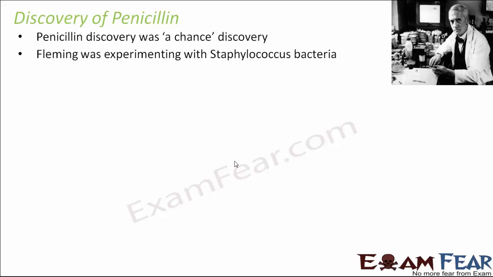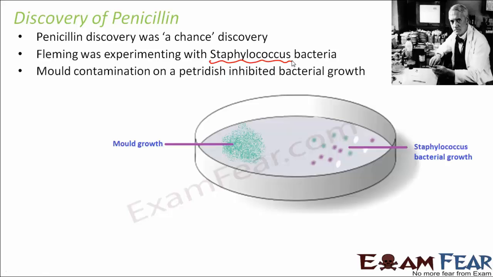So Fleming was experimenting with Staphylococcus bacteria. Staphylococcus is a particular type of bacteria. Cocci are those bacteria which are spherical in shape. So he was experimenting with this particular type of bacteria. Now what happened was, it was observed that a particular petri dish, which is the dish on which a bacterial culture is grown for experimentation purposes, was left open by mistake. When he went back home after his work, he forgot to close the petri dish. So it was just left open by mistake.